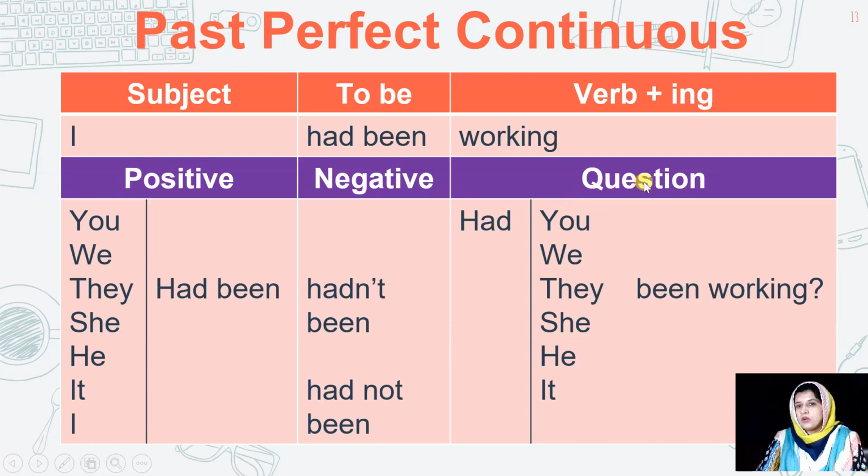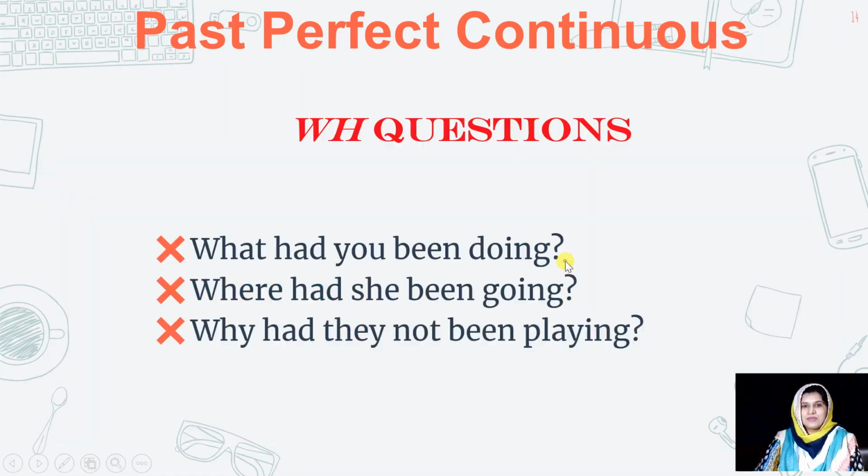Now we'll see how to make the question statement. First of all, we add had as a helping verb and then subject. Had you been working? Had they been working? Had she been working? So I hope you understood how to structure past perfect tense.